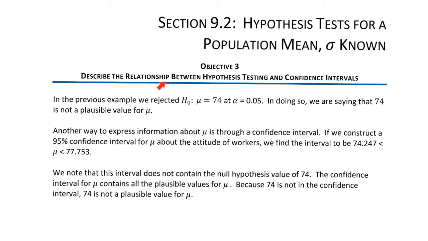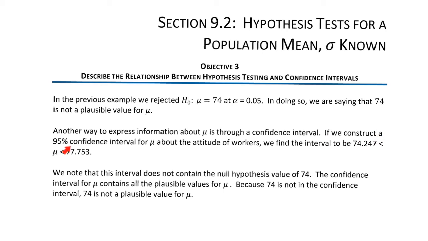Objective 3. Describe the relationship between hypothesis testing and confidence intervals. In the previous example, we rejected the null hypothesis mu equals 74 at the alpha equals 0.05 level. By rejecting the null hypothesis, we are saying that 74 is not a plausible value for mu. Another way to express the information about mu is through the confidence interval.